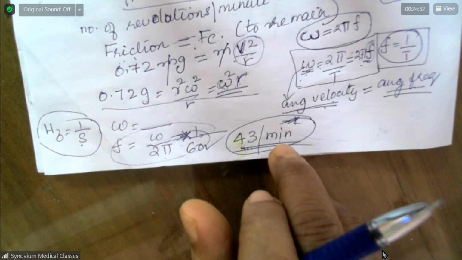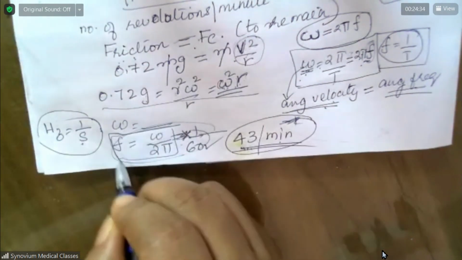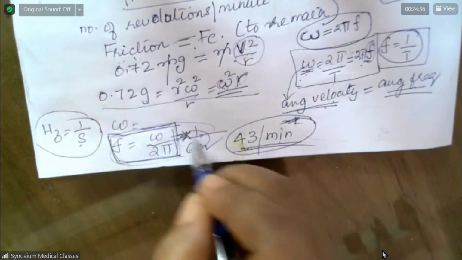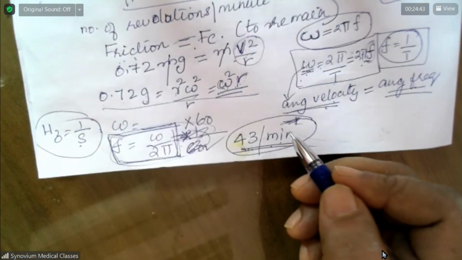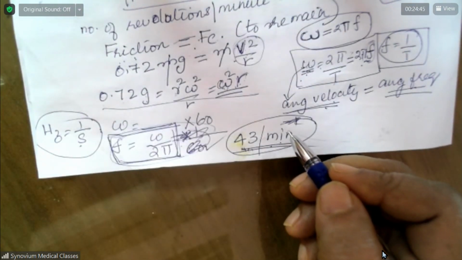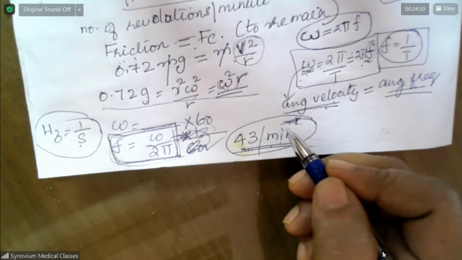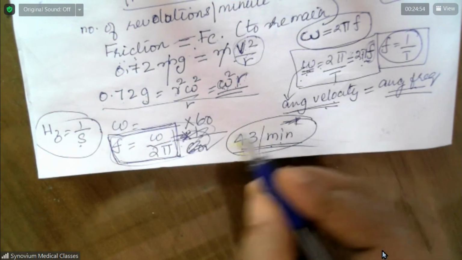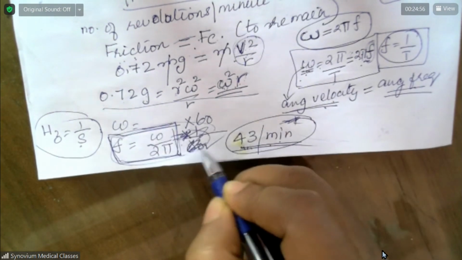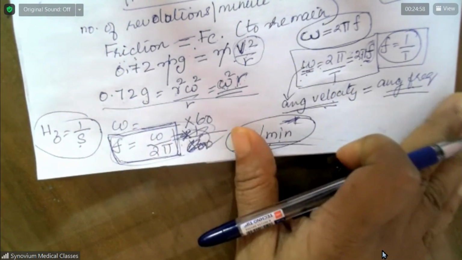Okay, so this is actually in 1 second. This is actually in 1 second. So you multiply this by 60, you will get it in a minute. Divide by 60, you will get it in minute. Okay, so that you try at home and check whether you're getting that. Now let's continue.